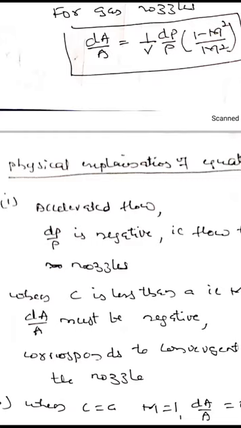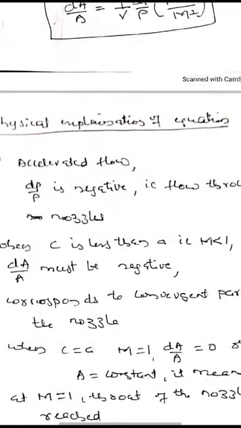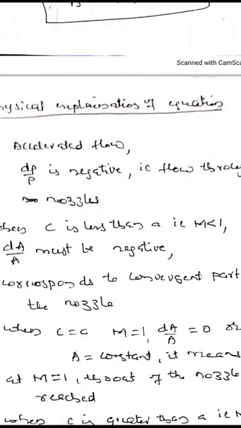First, when C is less than a, that is Mach number is less than 1, dA/A should be negative to balance the equation. dA/A negative means the nozzle section should be convergent. That means in the converging section we have a Mach number less than 1.